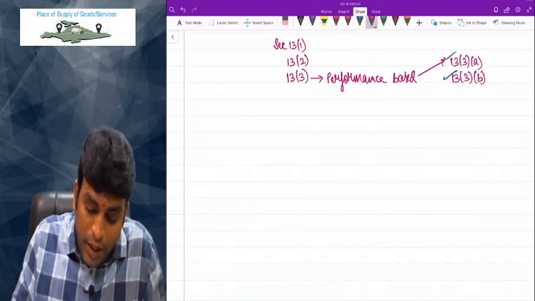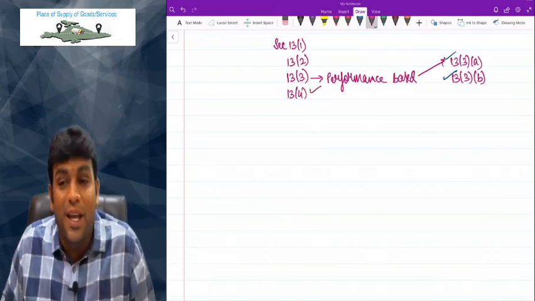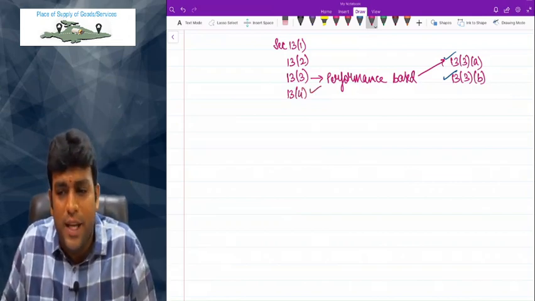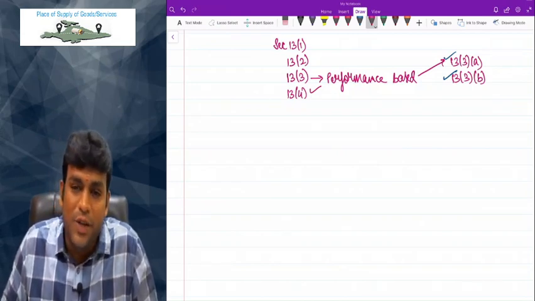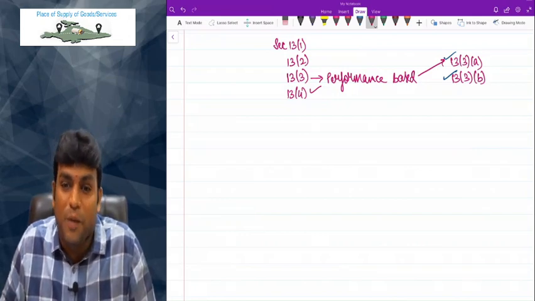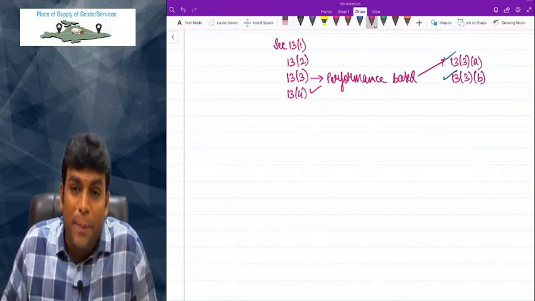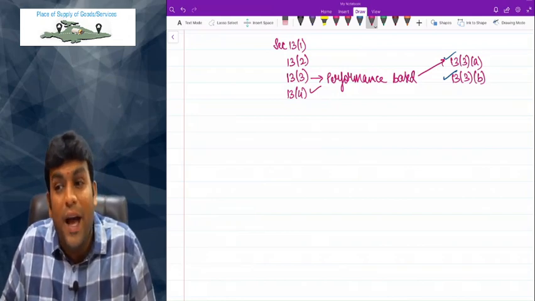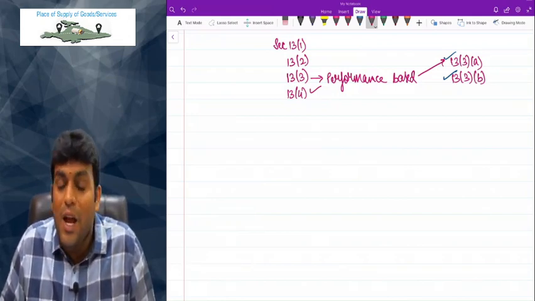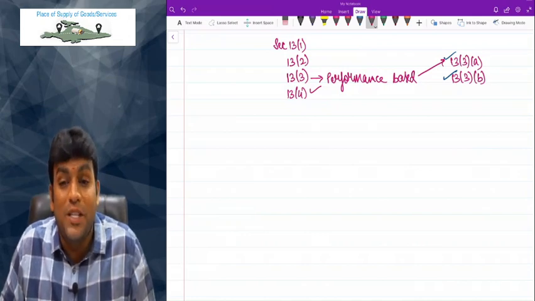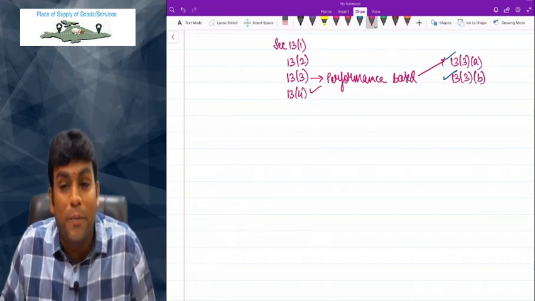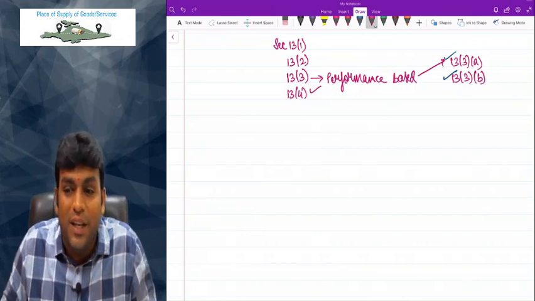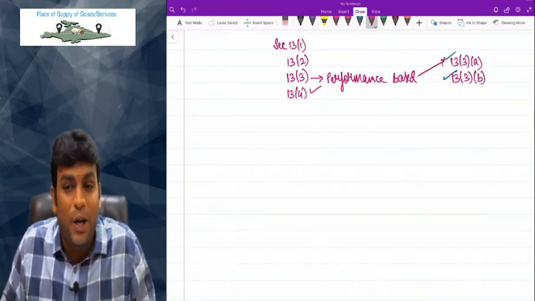Then 13.4 talks about immovable property, where the answer is the place where immovable property is located or intended to be located. Of course, it is the same as 12.3, but the difference we have to observe is that in 12.3 we have one special point which also says that if immovable property is located or intended to be located outside India, then place of supply is location of recipient. That point is not there in 13.4. In 13.4, nowhere do they use the words that if immovable property is outside India, POS is location of recipient. That language is there only in 12.3 but not in 13.4. That point has to be kept in mind.